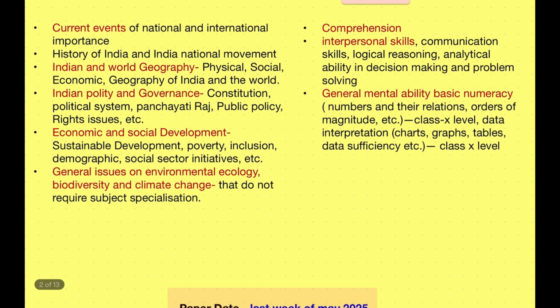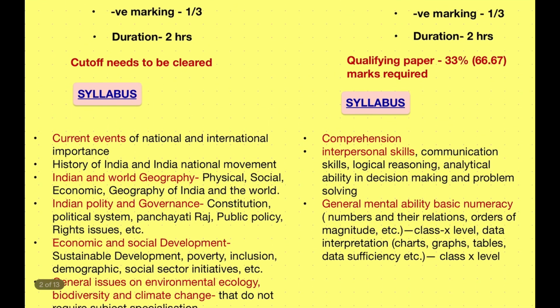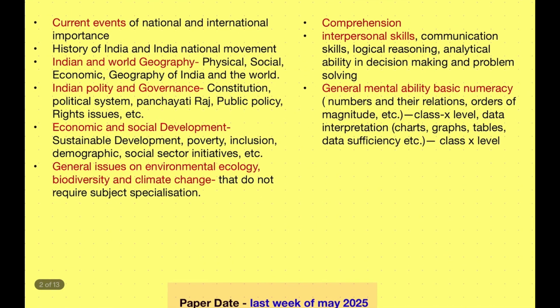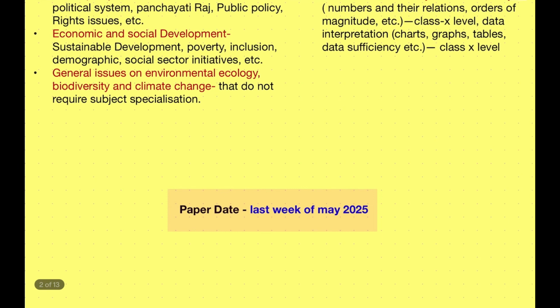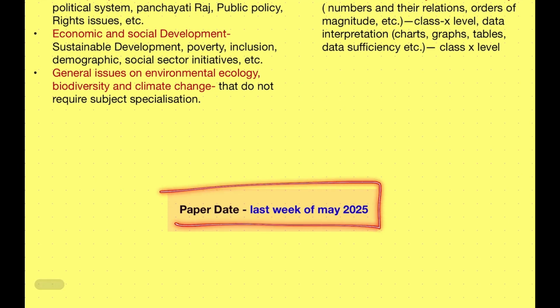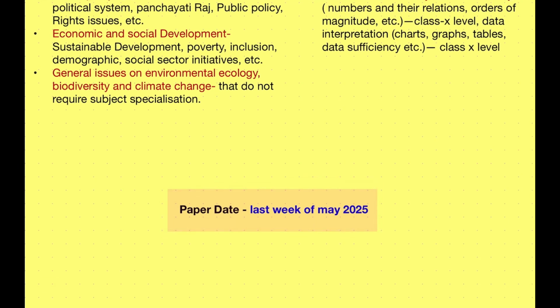Now for the students who are appearing for UPSC 2025, UPSC has not given its calendar for the years 2025 and 26, but considering the general trend, the prelims exam will happen in the last week of May 2025.